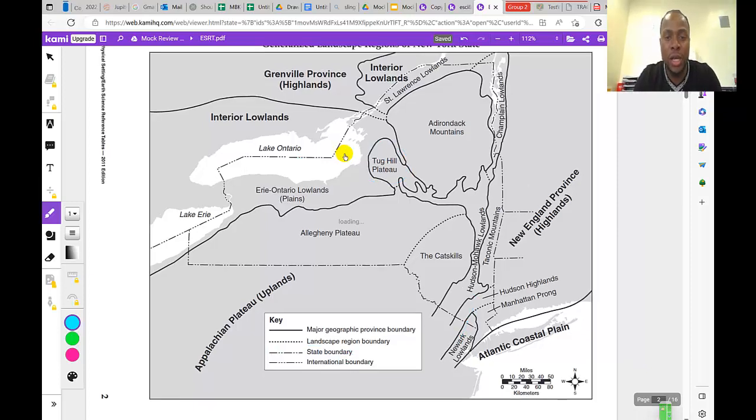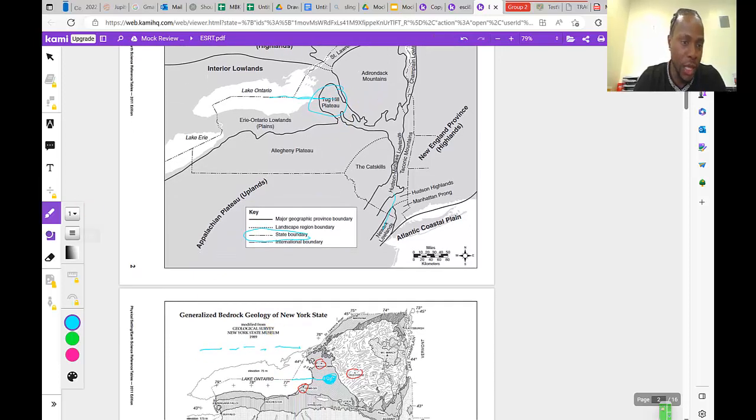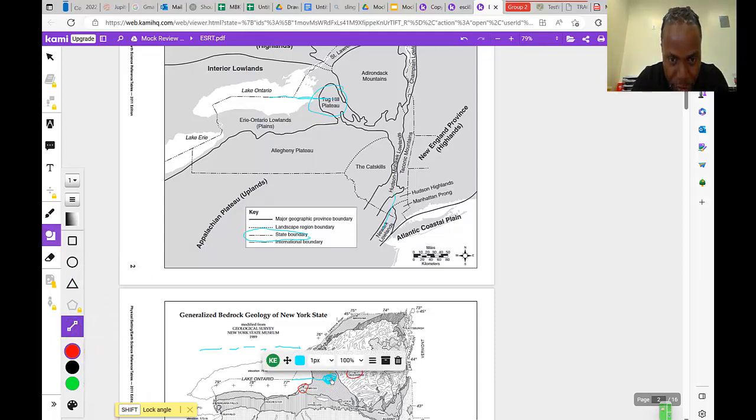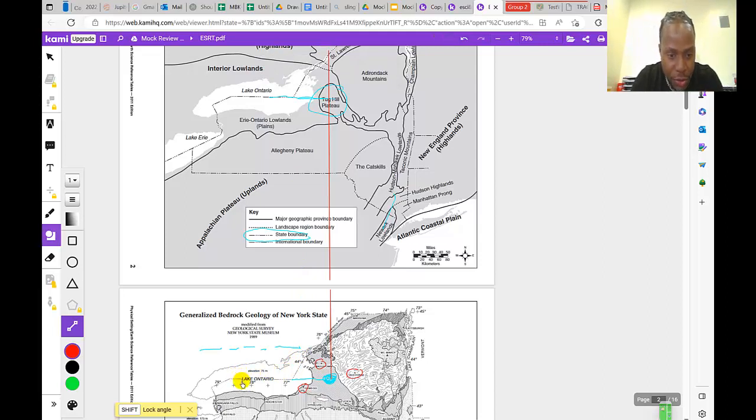If you want to be more accurate, you can use a line, draw it from the middle here and continue it up. I'm using those 2 pages in conjunction. Then on the horizontal, it has to be somewhere around the boundary of Lake Ontario. I'm going to draw the same thing from Lake Ontario, and boom, again we are at Tug Hill Plateau. So that should be our answer.